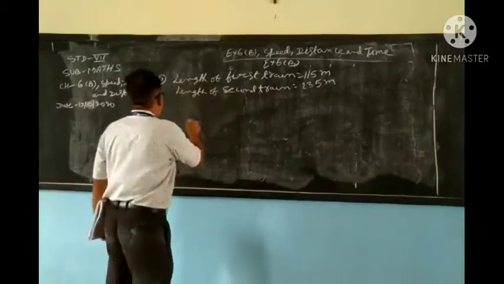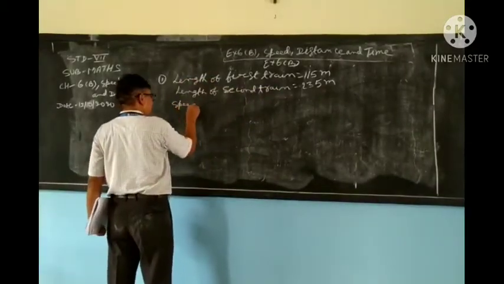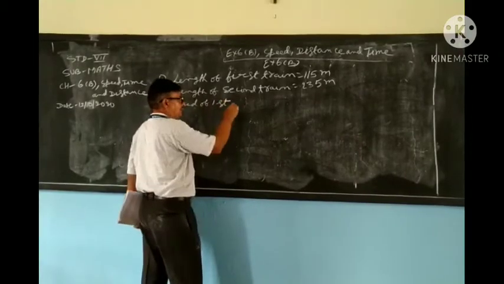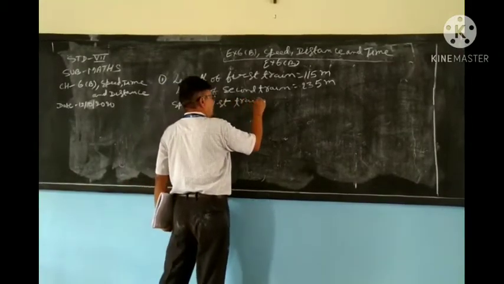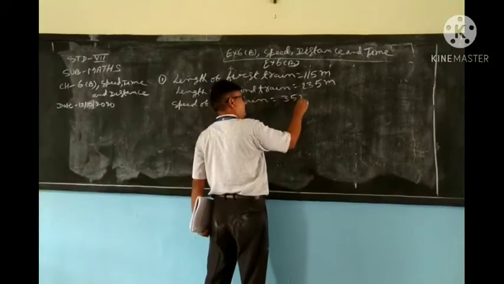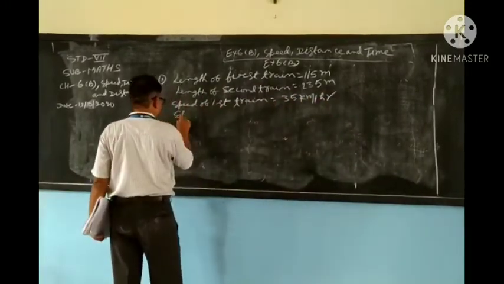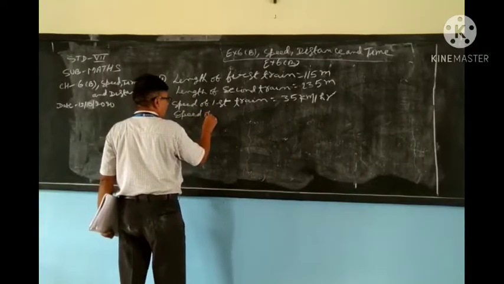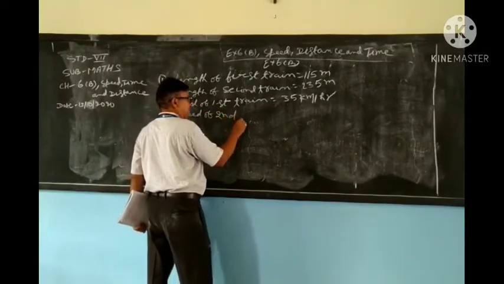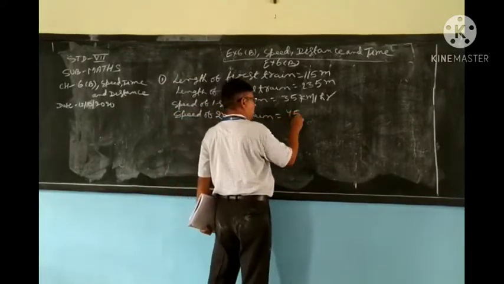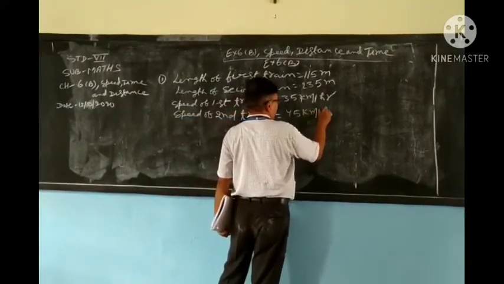Okay. Speed of first train, that is equal to 35 km per hour. Speed of second train, what is given? 45 km per hour.